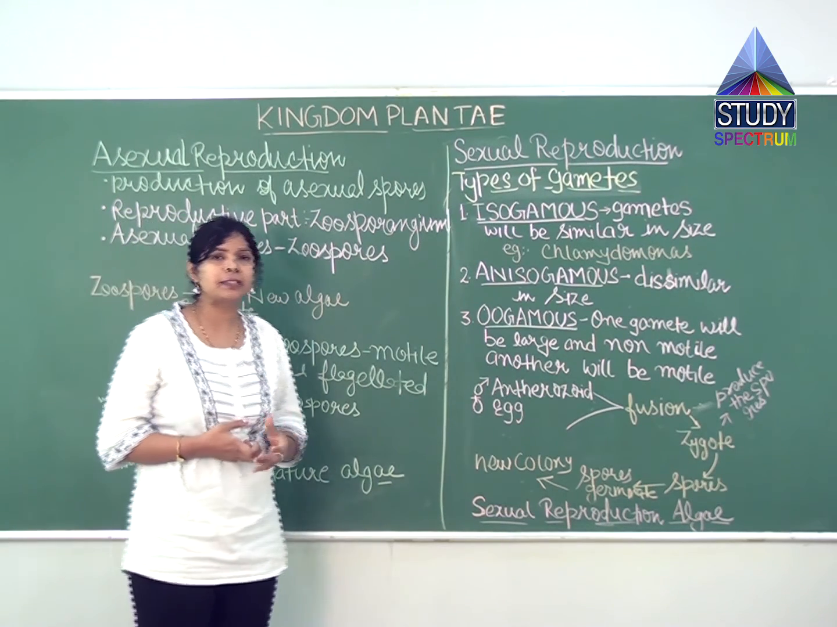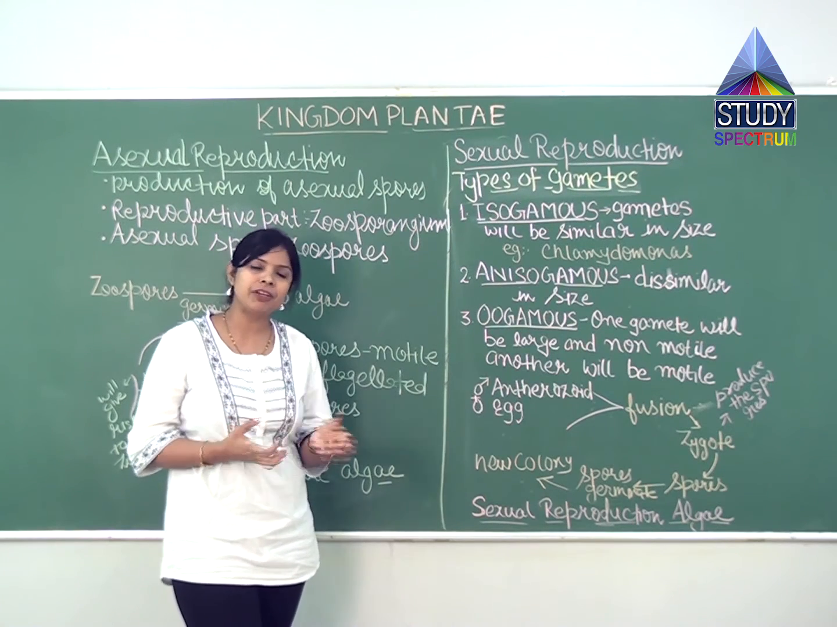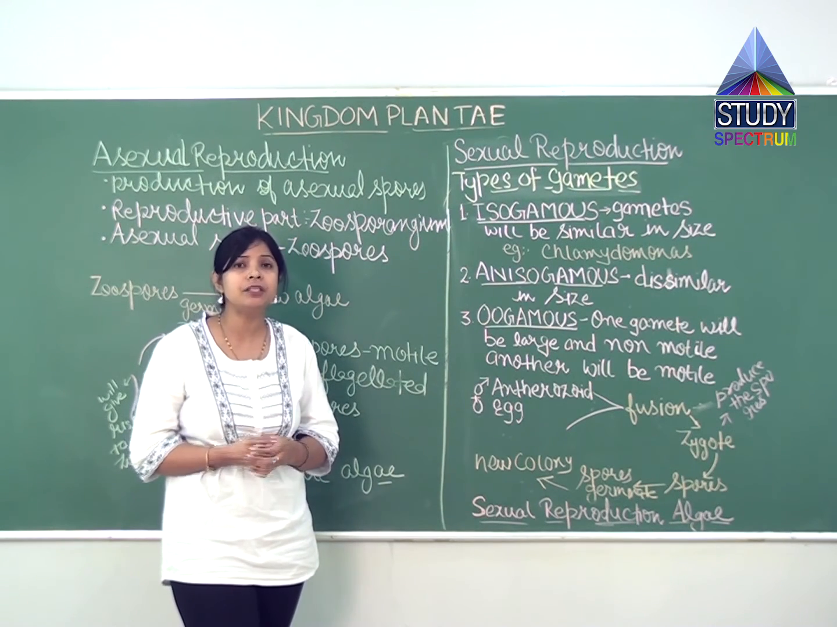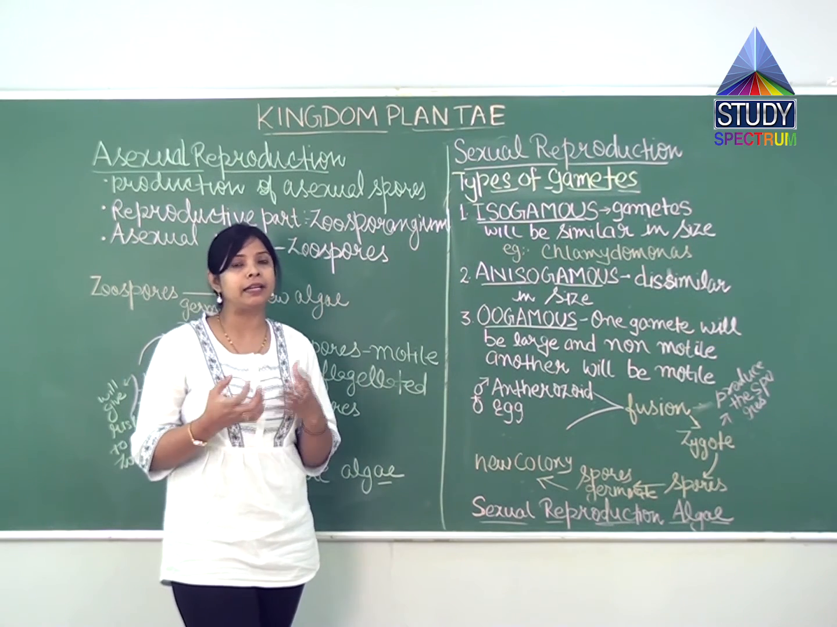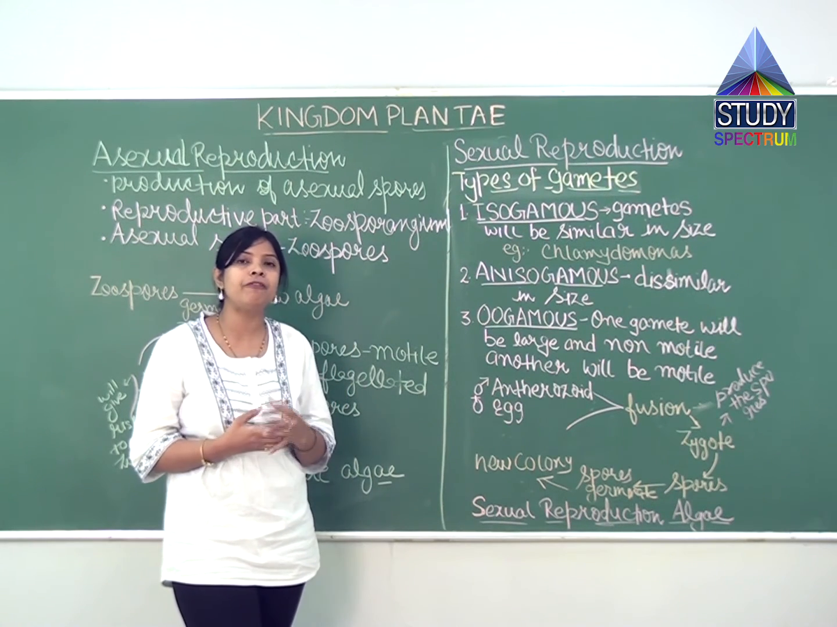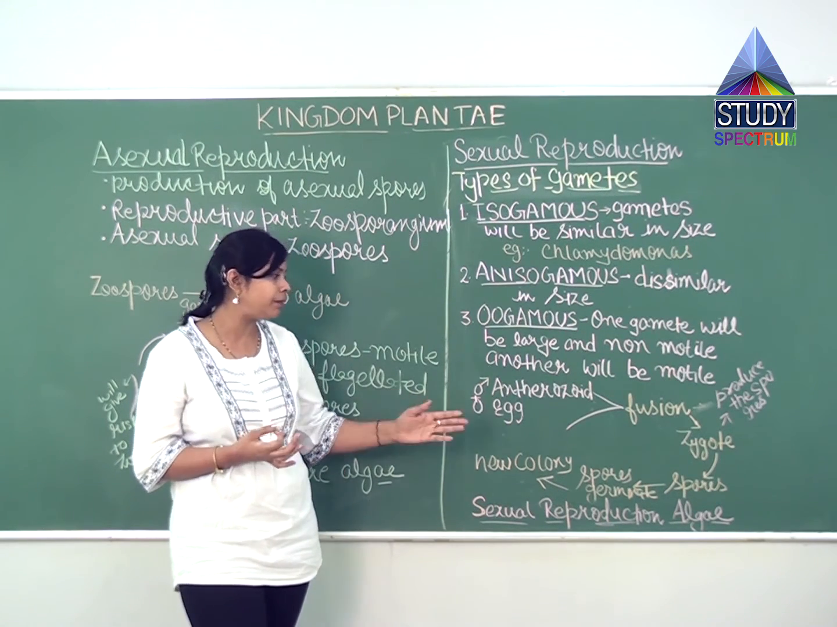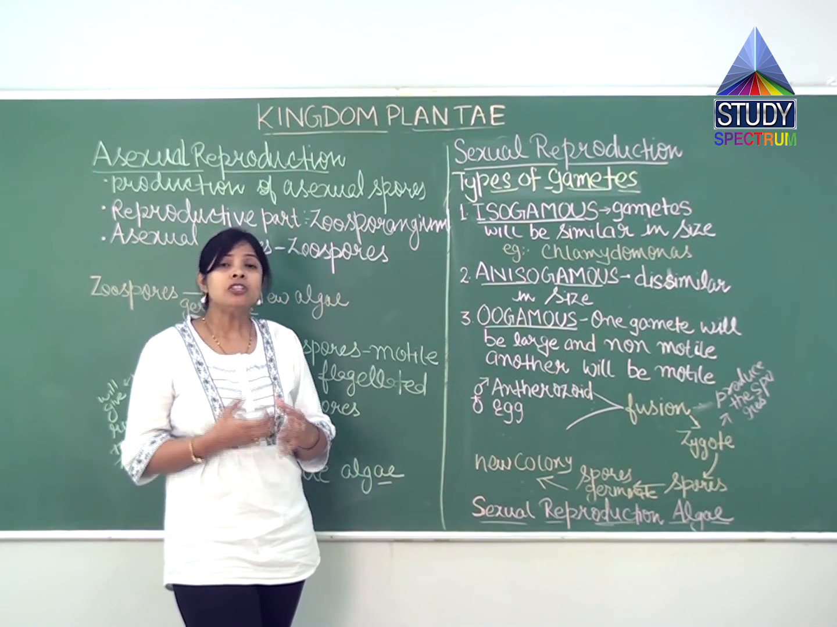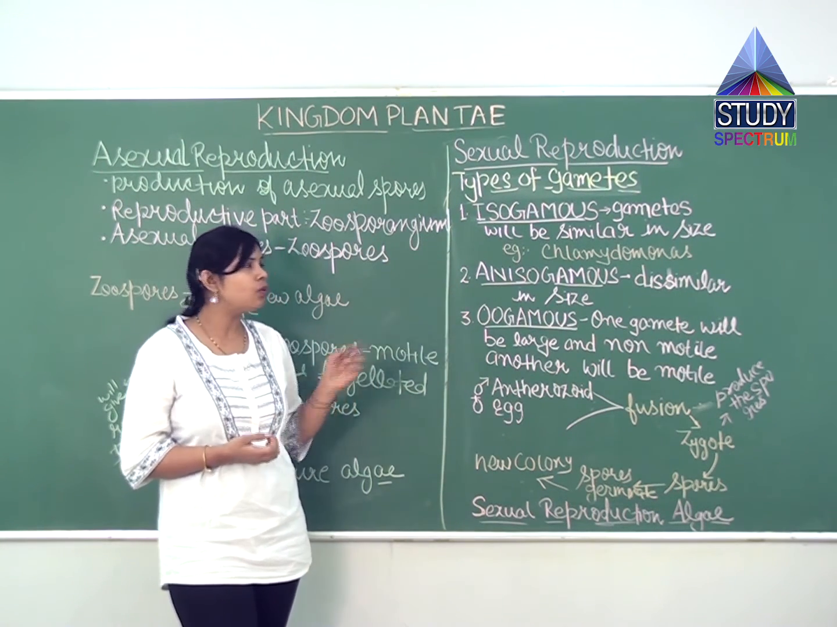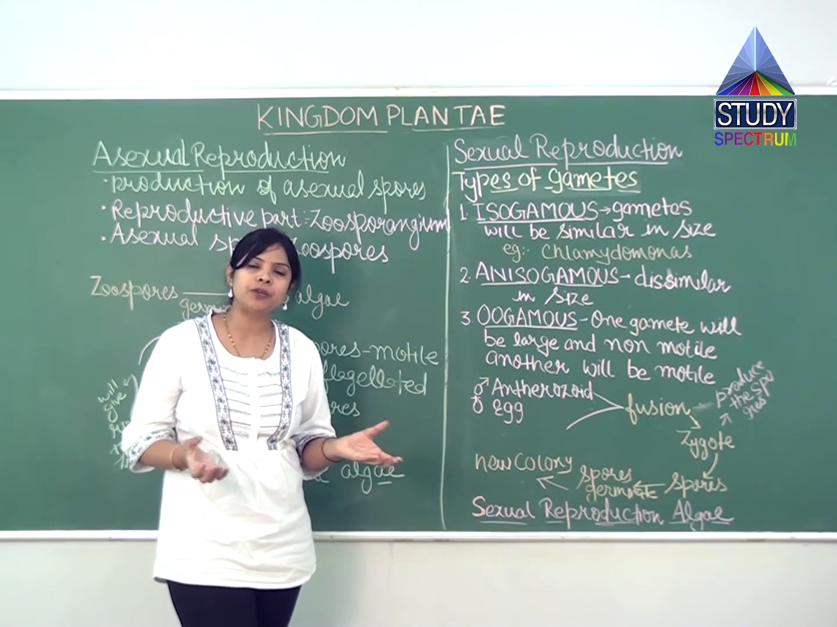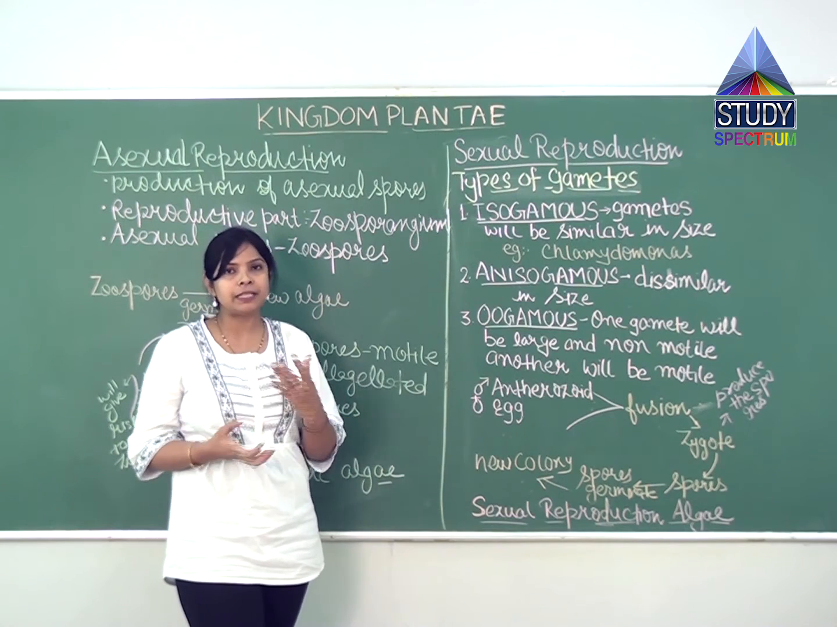In sexual reproduction, fusion of male and female gametes takes place. As we all know, sexual reproduction means both gametes will be fused and form the zygote. In algae, the zygote will be formed, release spores, and these spores will germinate again and form a new colony. Here gametes can be of three types: isogamous, anisogamous and oogamous. In isogamous, gametes will be similar in size. In anisogamous, gametes will be dissimilar in size.